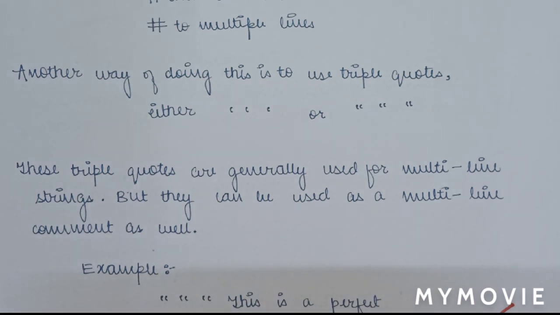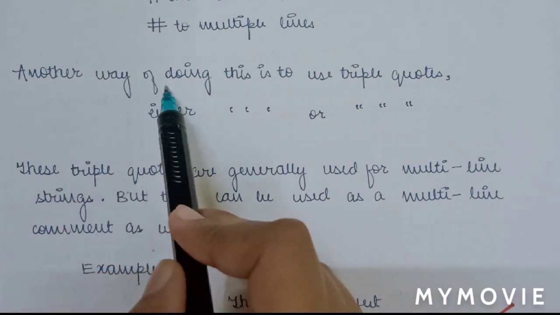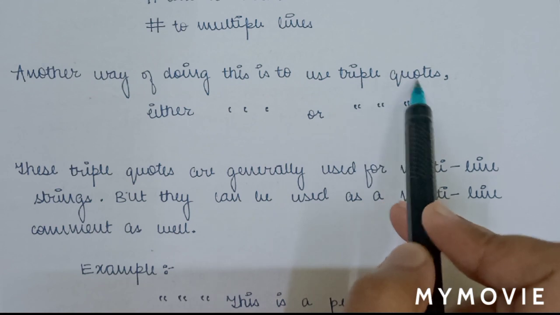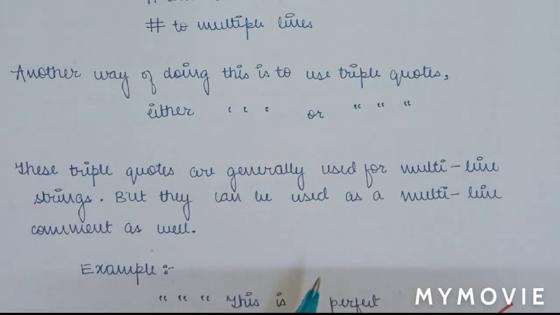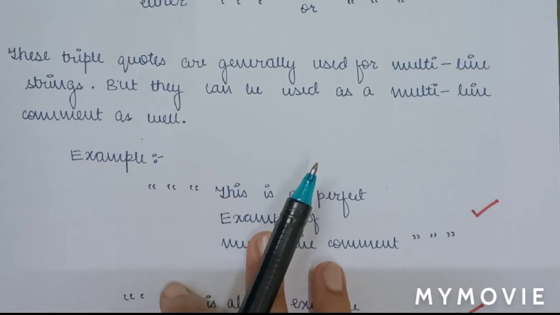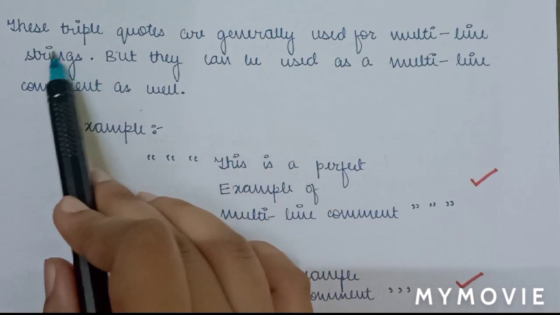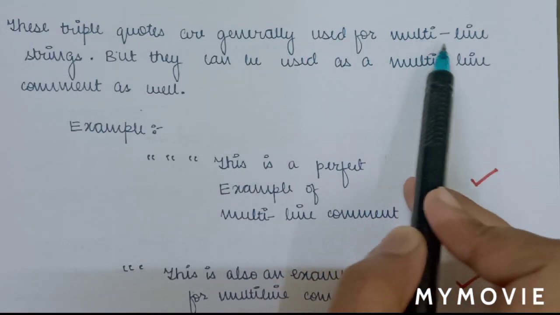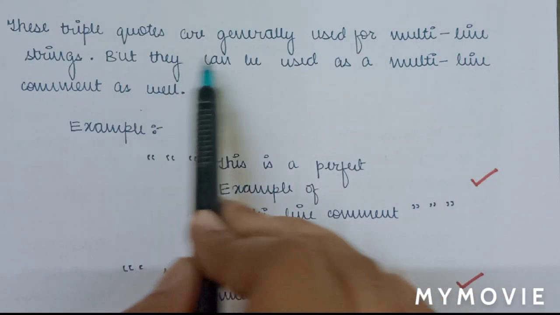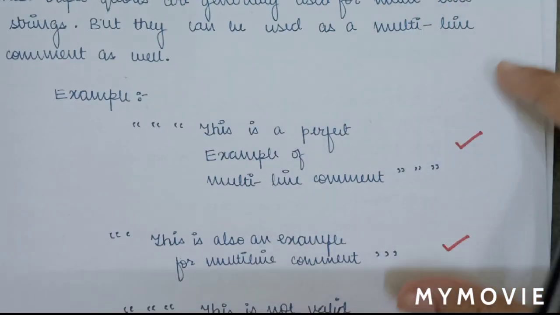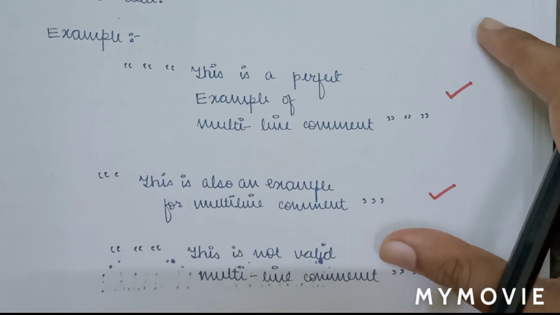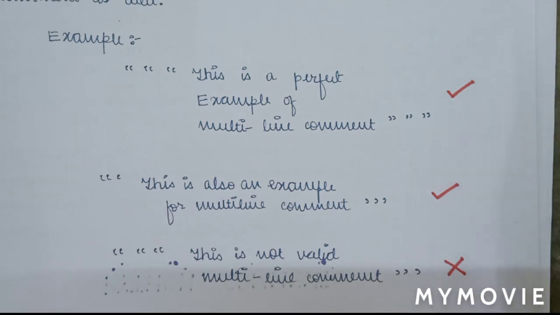As I have told you, we have two methods for commenting a program in Python, and the other way of doing this is to use triple quotes, either single quotes or double quotes. We can see one example for this. These triple quotes are generally used for multi-line strings, but they can be used as a multi-line comment as well. So we can use these quotes for multi-line comments also. Now this is an example which I have written.